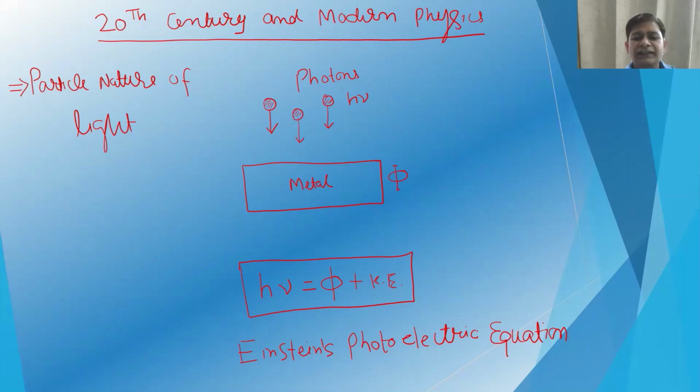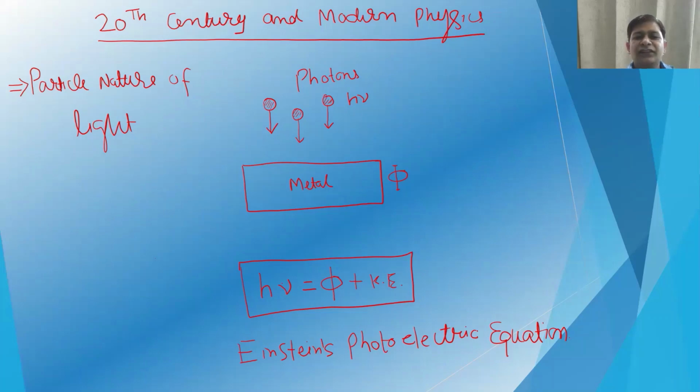The total energy of the incident photon is equal to the work function, which is the minimum energy required to emit the electron from the metal surface, plus the extra energy, which is used as the kinetic energy of the electrons. This is the famous Einstein photoelectric equation.